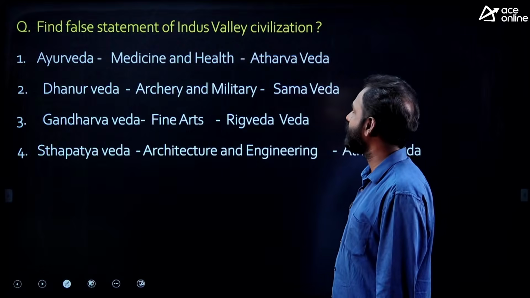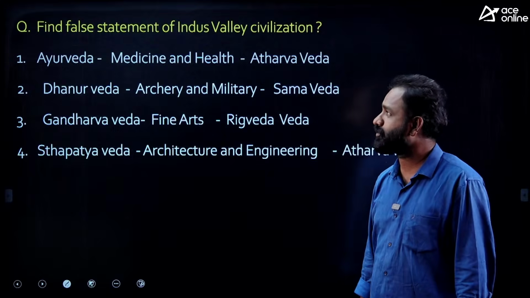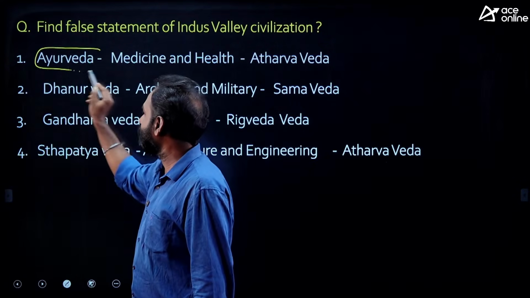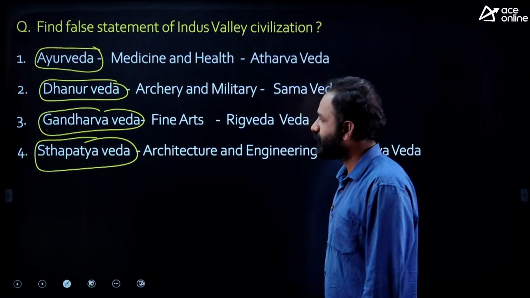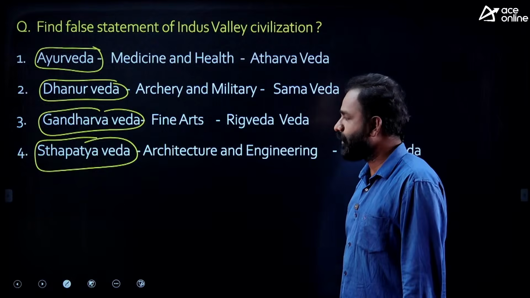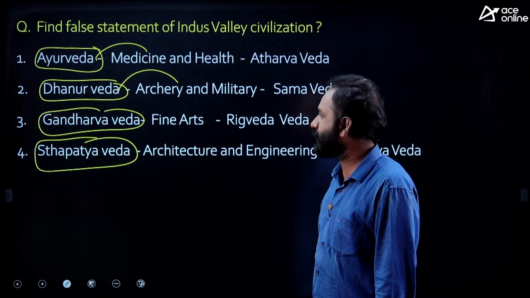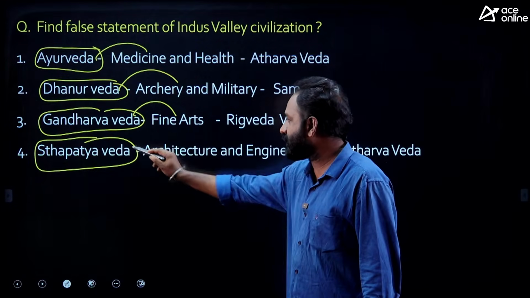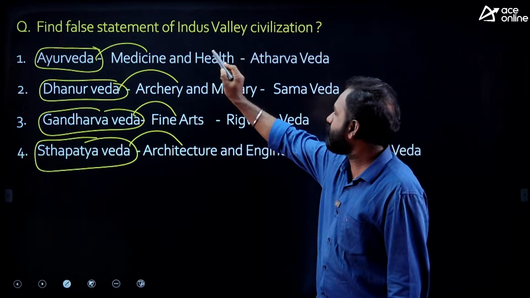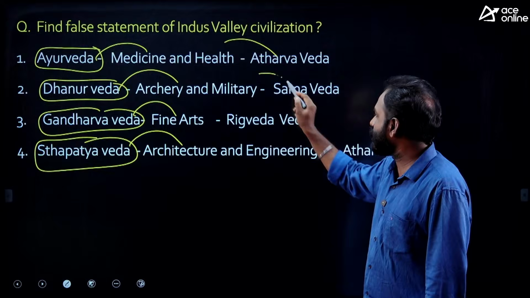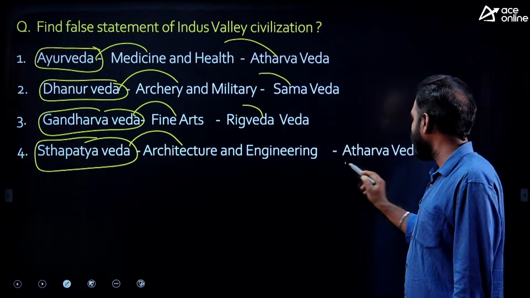Next, find the false statement about the Indus Valley civilization. So we have been given the four Upavedas: Ayurveda, Dhanurveda, Gandharva Veda, Sthapatya Veda. Ayurveda deals with medicine and health. Dhanurveda deals with archery and military. Gandharva Veda deals with fine arts. Sthapatya Veda deals with architecture. Right or wrong? Okay. For example, Ayurveda is related to Atharva Veda, Dhanurveda related to Sama Veda, Gandharva Veda related to Rig Veda, and Sthapatya Veda related to Atharva Veda.